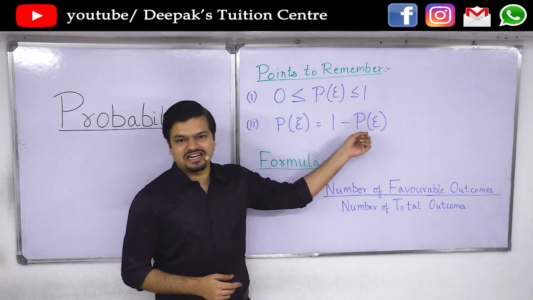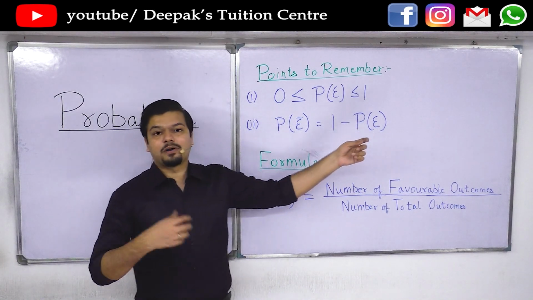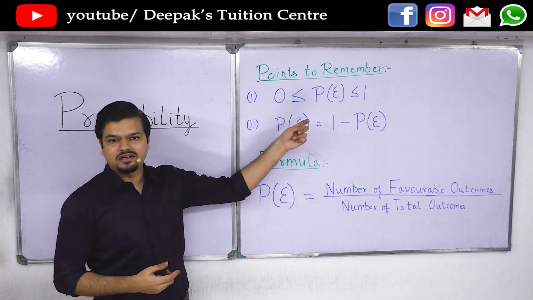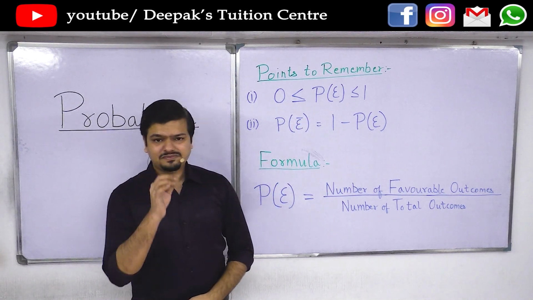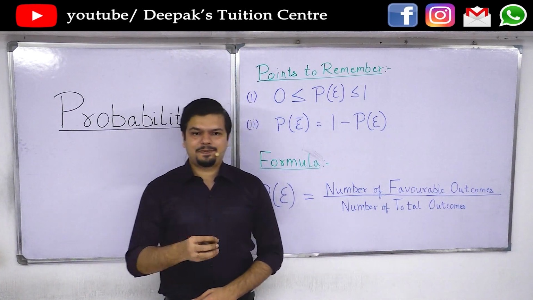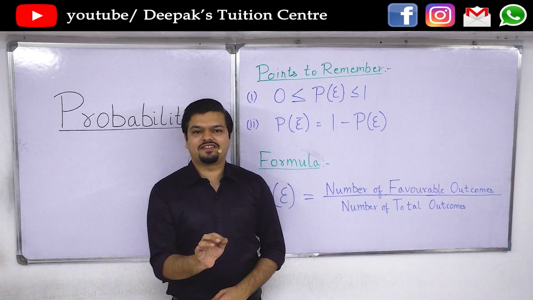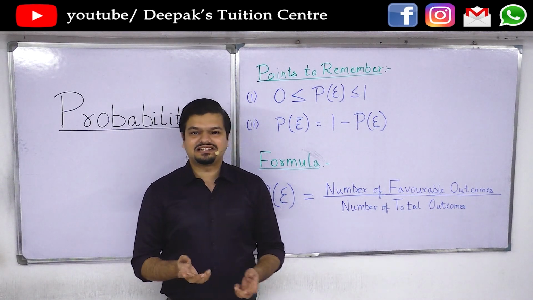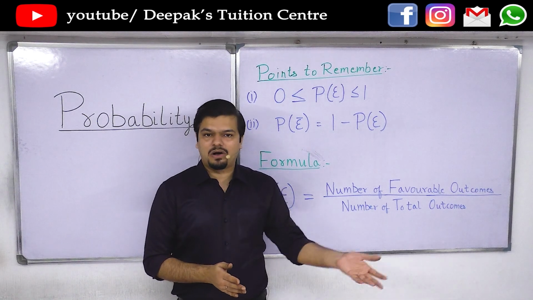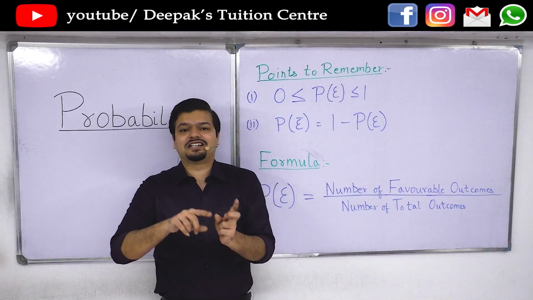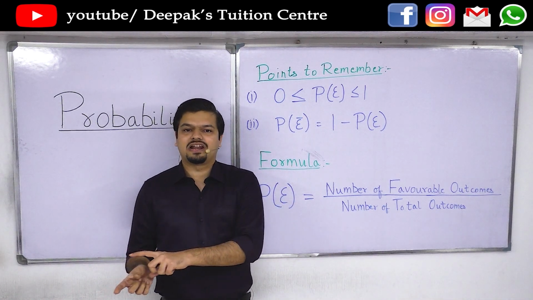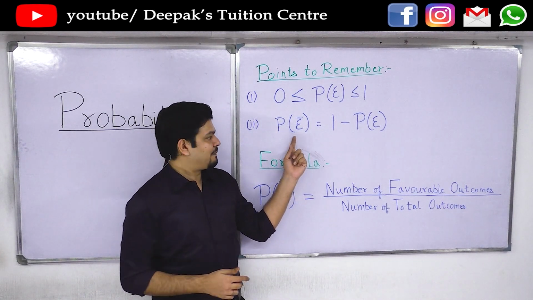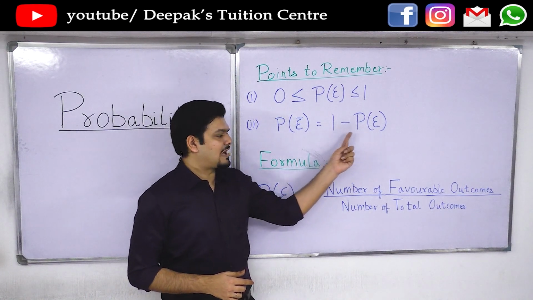The probability of an event is represented by the symbol P(E). The probability of that event not happening is represented by the symbol P(E bar). That simply means that if a certain event is represented by E and the probability of that event is P(E), then what is the probability of that event not happening? For example, the board exam will happen online is the event. So what is the probability that the board exam will not happen online? That is probability of E bar, which is also called E complement. So P(E bar) is equal to 1 minus P(E).